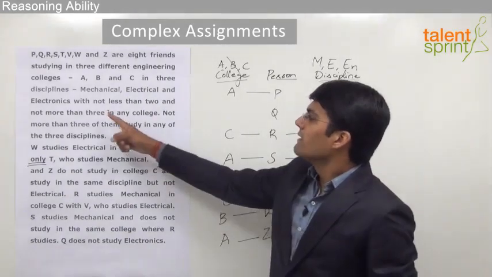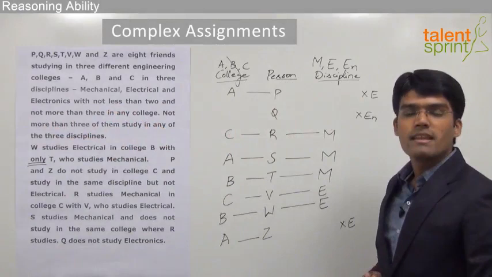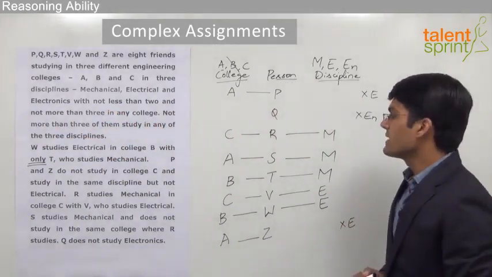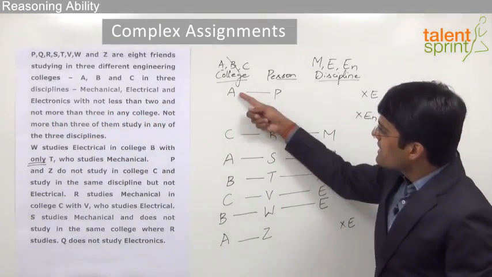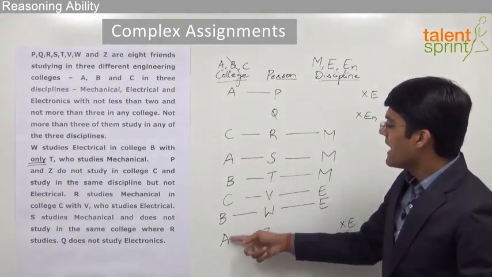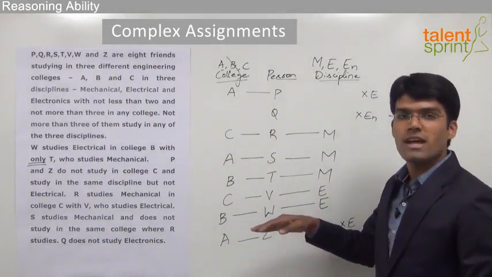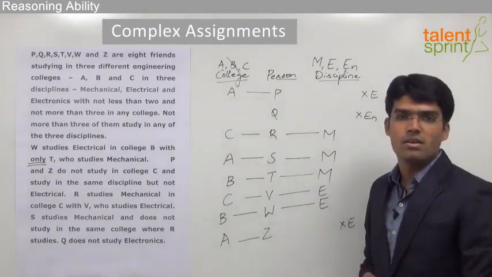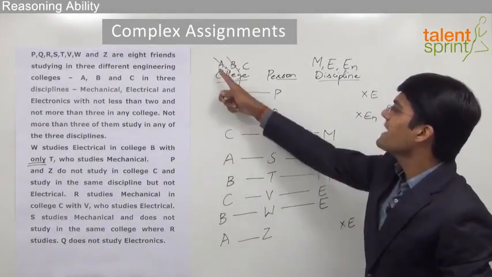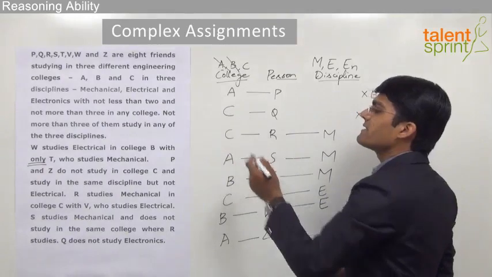We know that there should be not less than 2 and not more than 3 students in any college. So each college should have minimum 2 and maximum 3 students. If you see here, college A has already got 3 students, that is P, S and Z. So now, as it has already got 3 students, there is no chance for a 4th student to study in college A. So we can also close college A. And as A and B are already closed, the person Q has to go for college C.